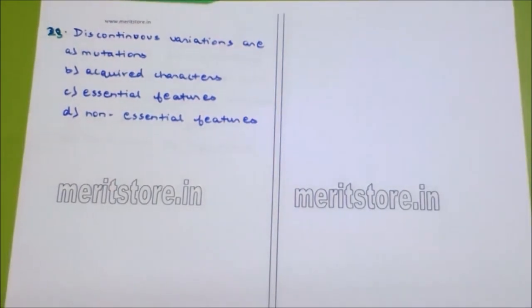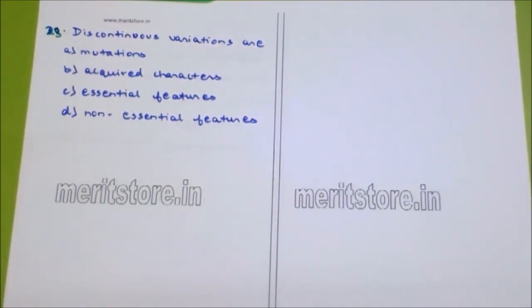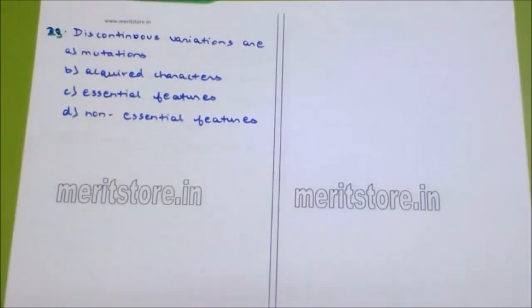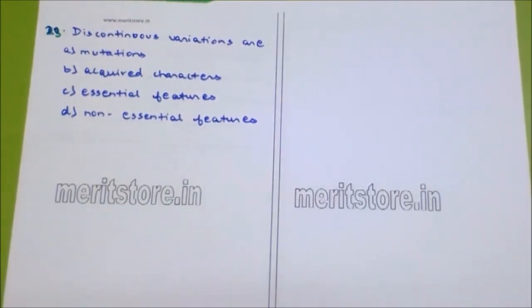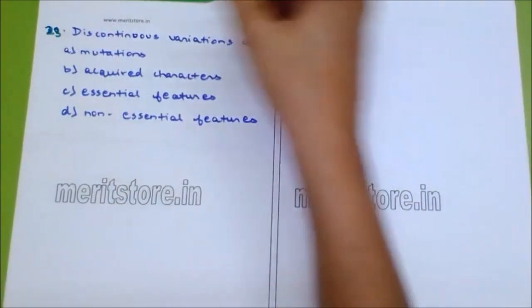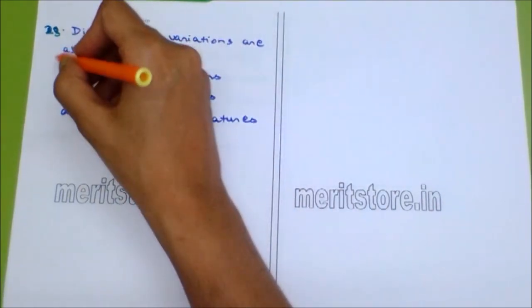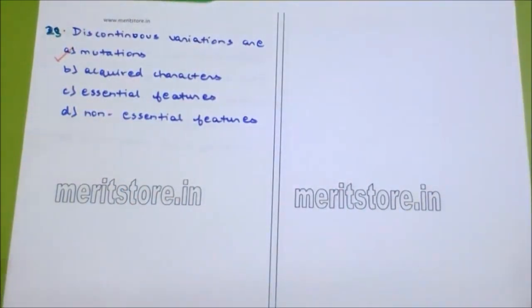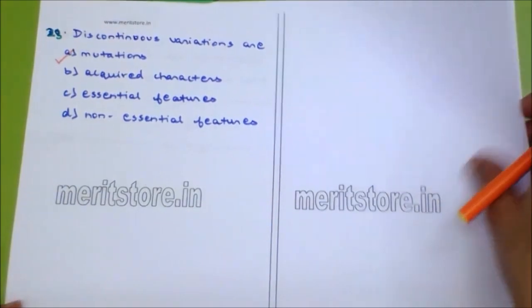Discontinuous variations are dash: mutations, acquired characters, essential features, non-essential features. We know that the term variation was given by Hugo de Vries. He said something about mutations. Mutation is the sudden reappearance of change in the character, a change in the chemical composition of a gene. So these variations are discontinuous and sudden. This was given by Hugo de Vries and the term is known as mutations.